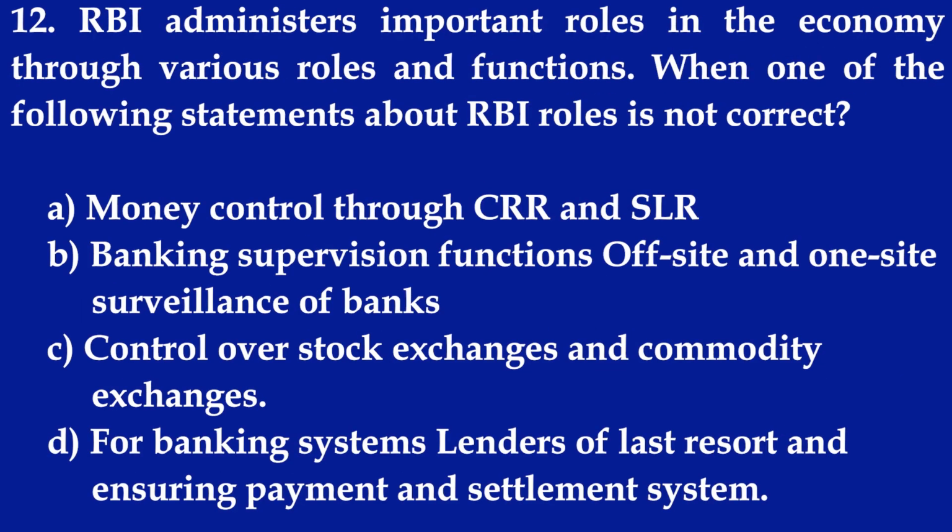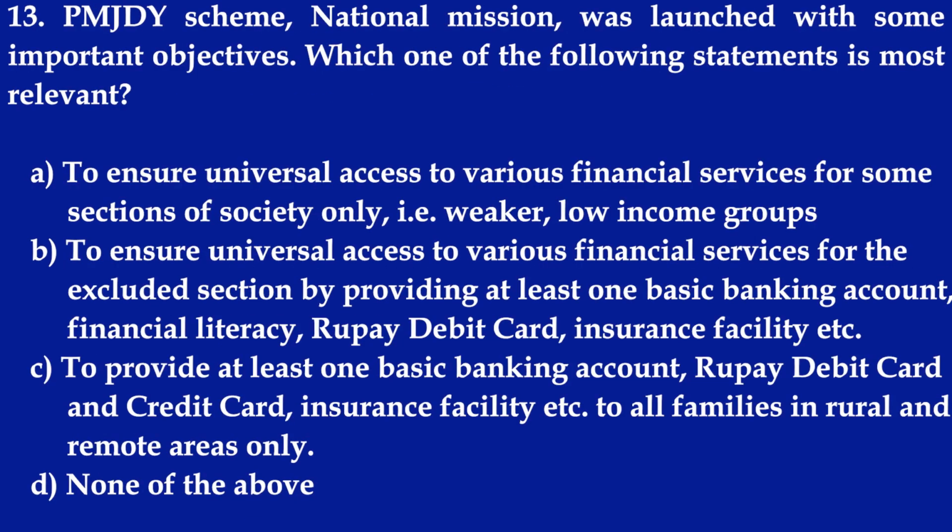क्वेश्चन नंबर 12, RBI administers important roles in economy through various roles and functions. One of the following statements about RBI roles is not correct. A. Money control through CRR and SLR. B. Banking supervision function, off-site and on-site surveillance of banks. C. Control over stock exchanges and commodity exchanges. D. For banking system, lender of last resort and ensuring payment and settlement system. इसका जो राइट आंसर है वो है सी, control over stock exchanges and commodity exchanges।